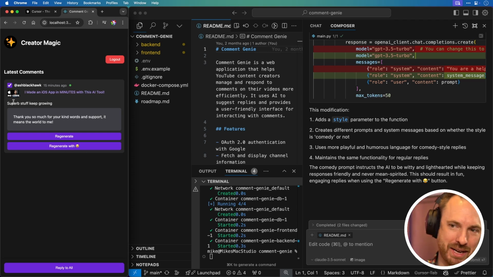So this is just one comment that came in today. Superb stuff. Keep growing. Thank you so much for your kind words and support. It means the world to me. Now I can click regenerate. And again, it just gives me a slight variation on that. Regenerate. And sometimes it comes up with the same stuff because I'm using Grok under the hood here. But let's try regenerate with lol now. Actually, that looks very similar, so it has not actually taken that into account.